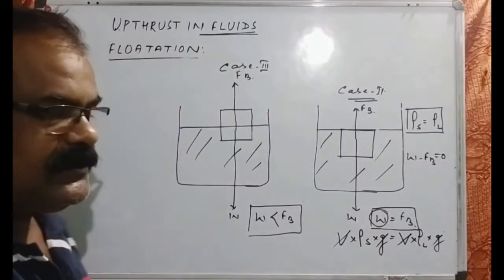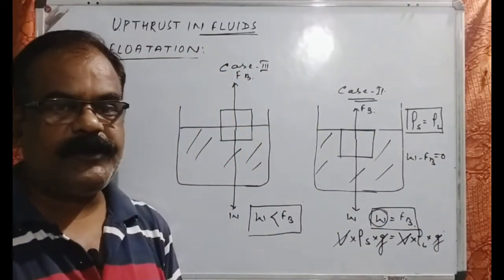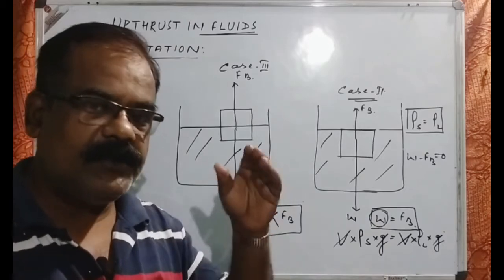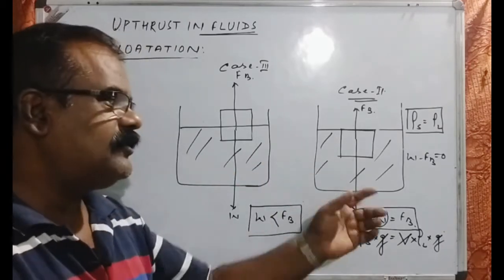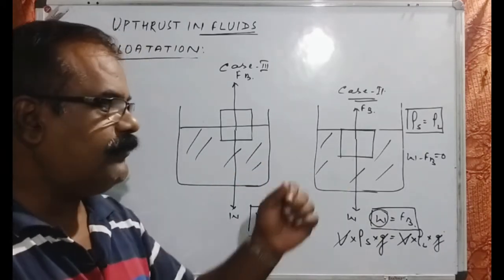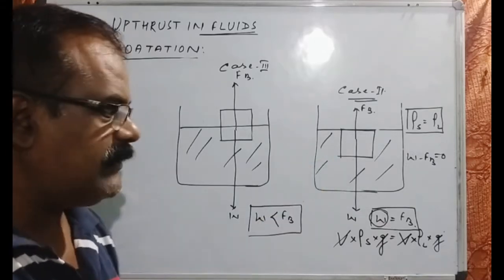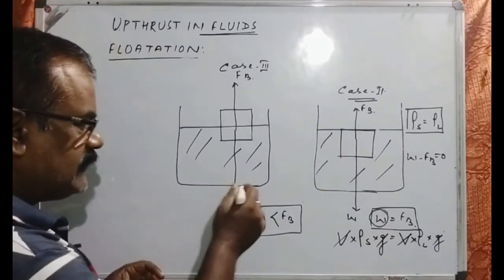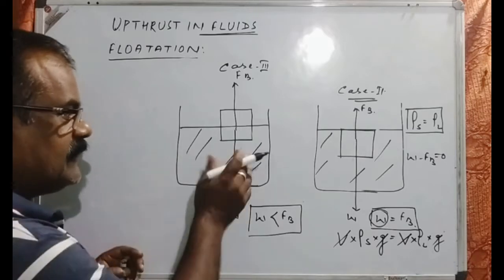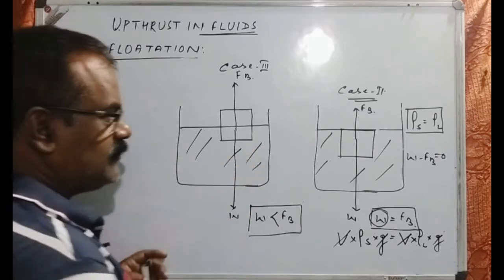That means it appears as if the body has lost its weight, or in other words the buoyant force and the weight must be equal. Now this is also another floating condition.